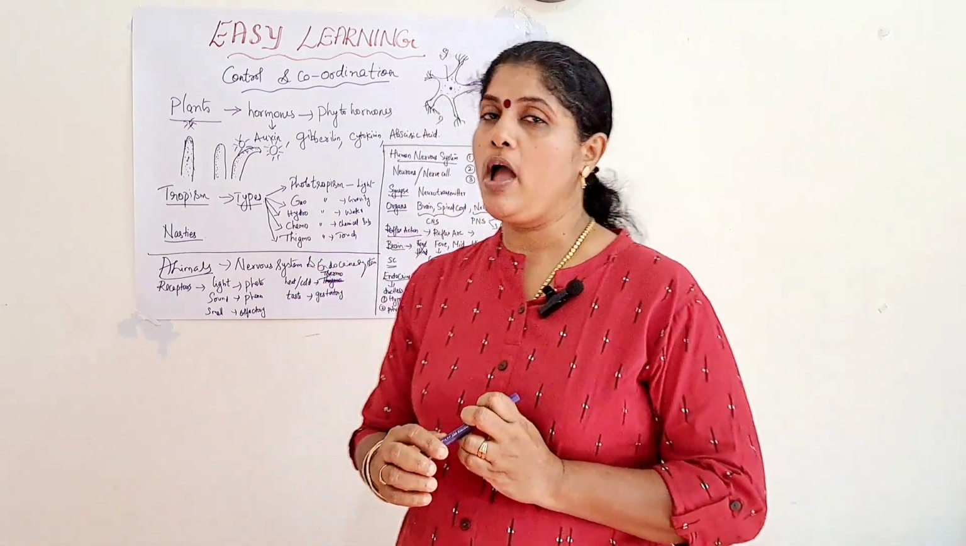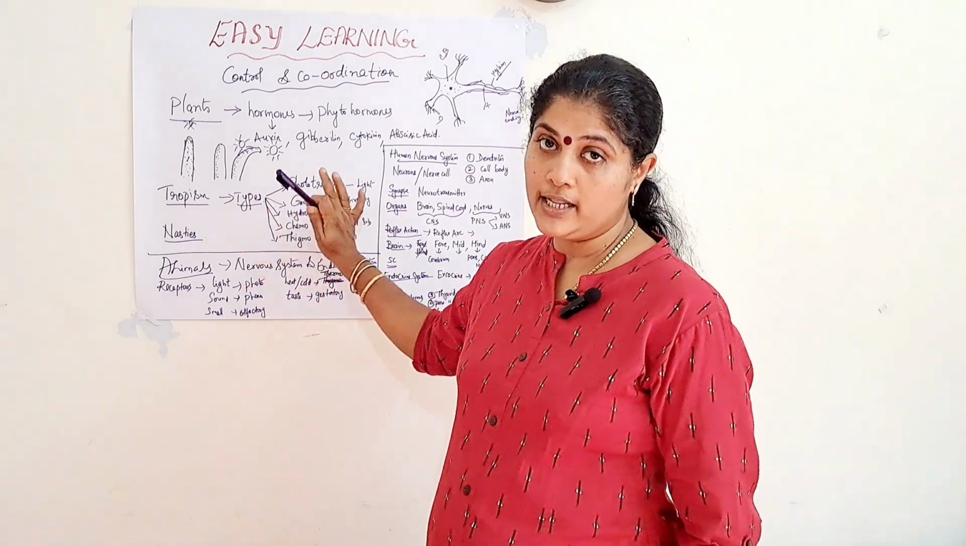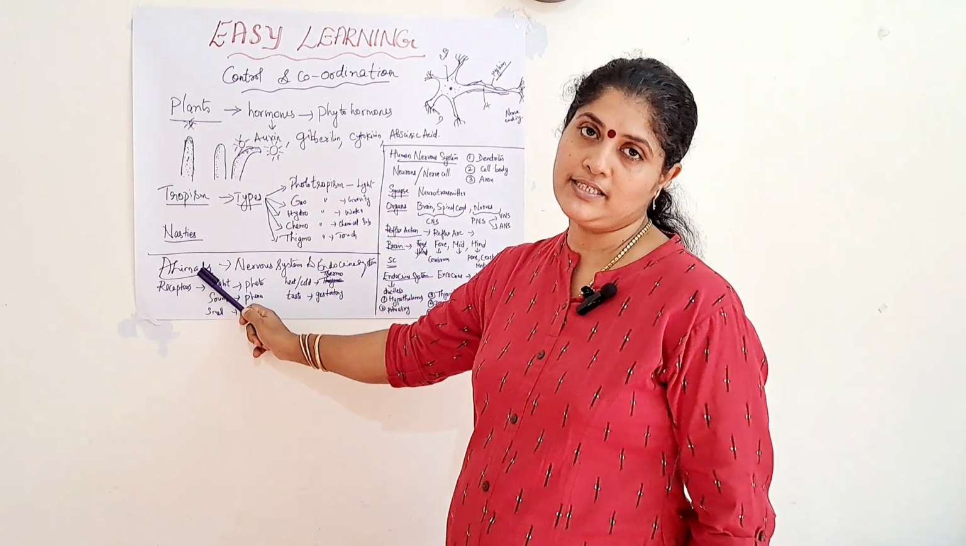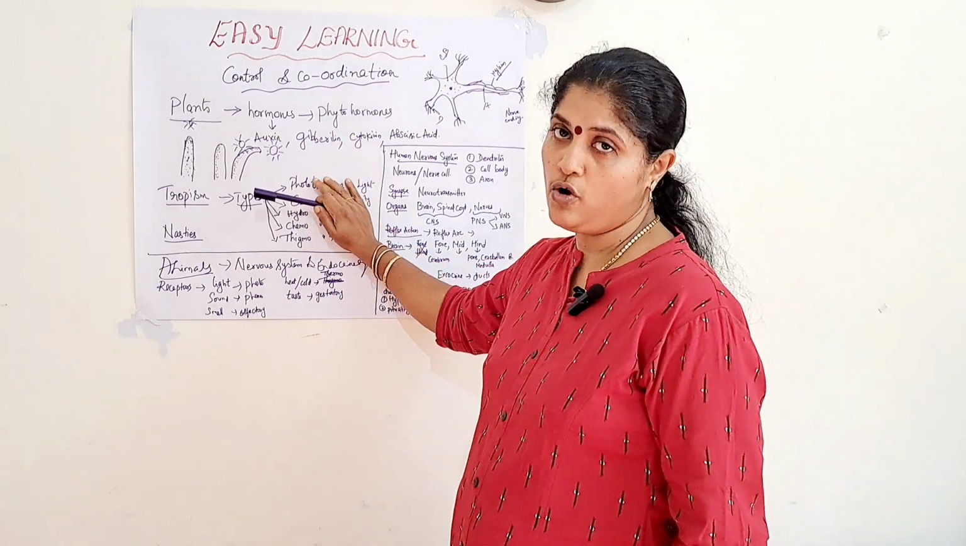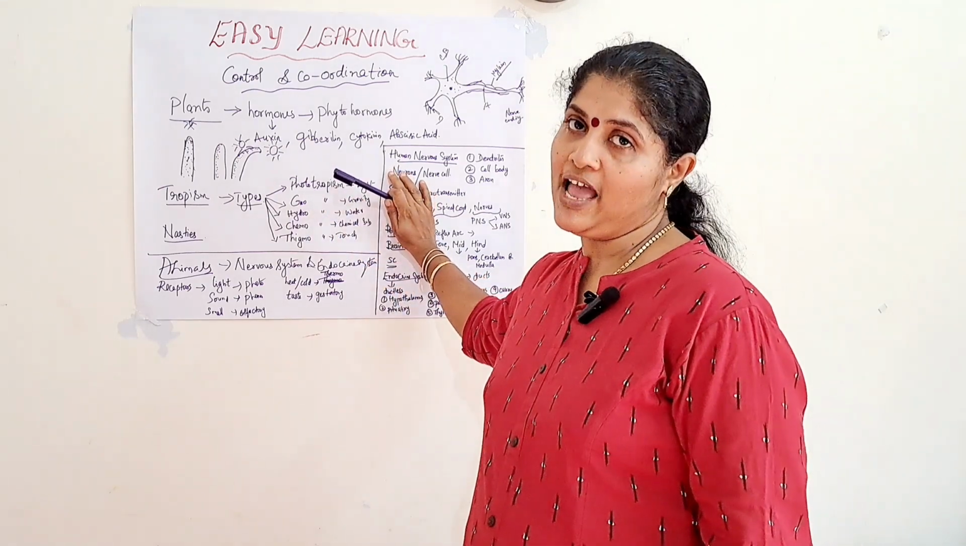So, I hope you have understood this particular chapter. I have covered all the important areas in this chapter: control and coordination, how it takes place in plants and how it takes place in animals. So, you have to go through all the areas that I have discussed in this video. I hope all have understood. So, I hope you will be able to do the exam well.